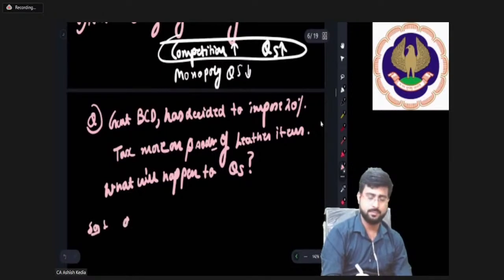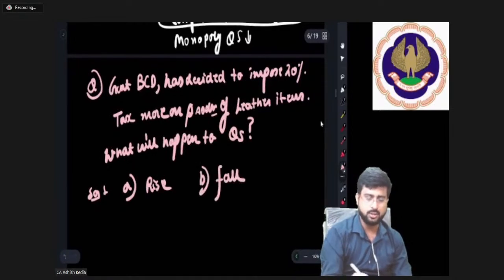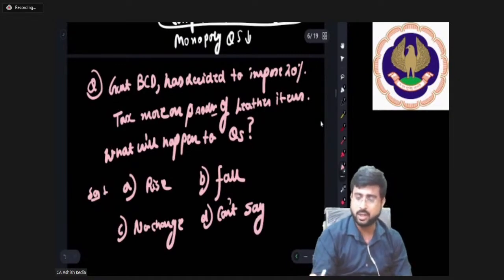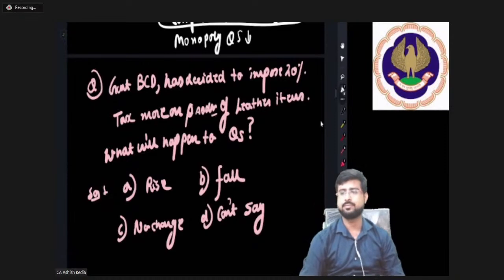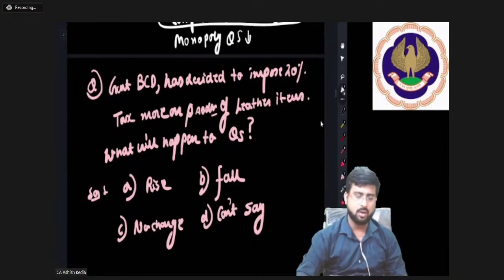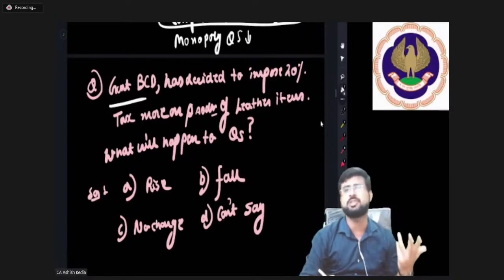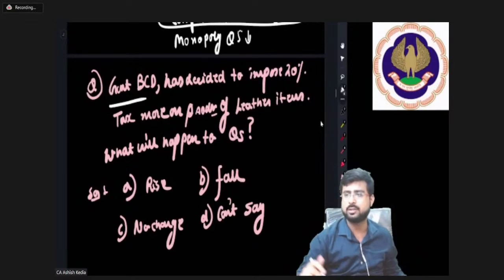Option A, rise. B, fall. C, no change. D, can't say. Come on, everybody, answer me this question, everyone. Okay, government BCD, basically I've just tried to name the government. Government's name is BCD, so nothing to worry about the same. Okay.